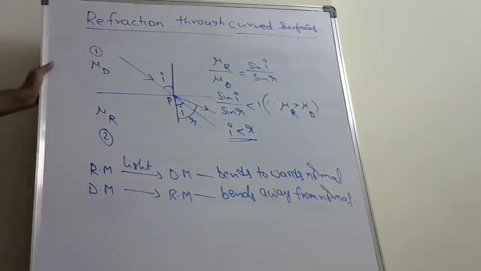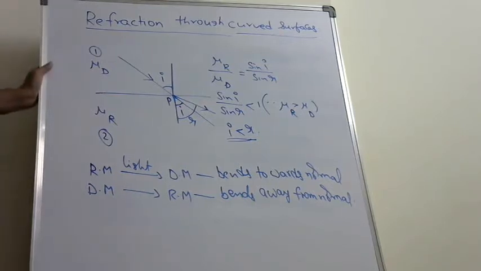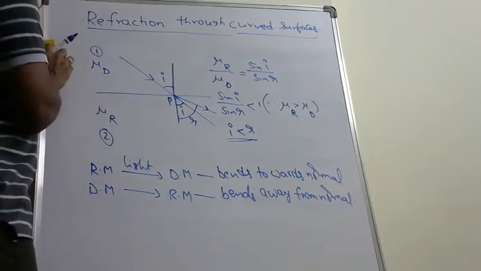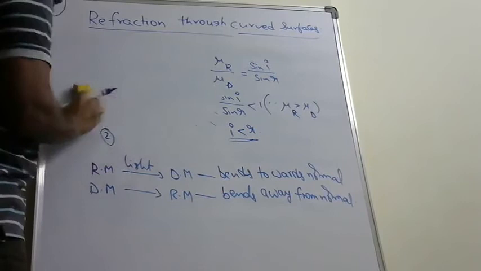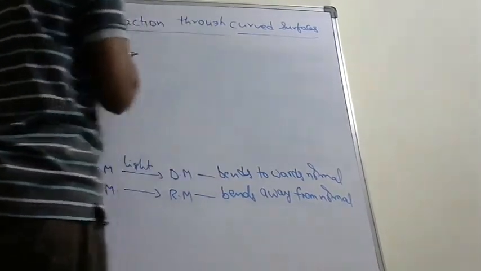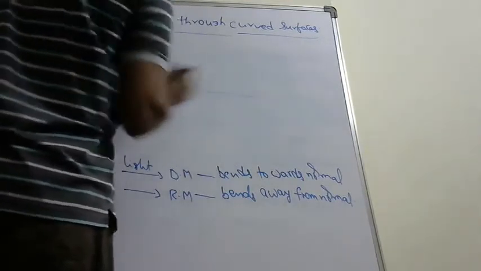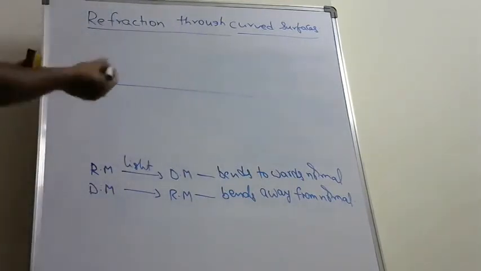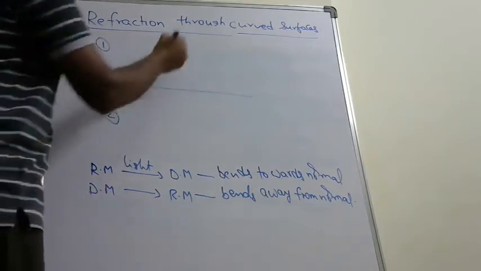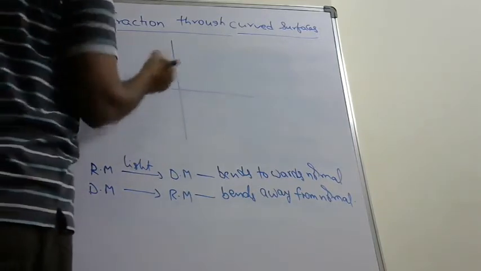Next, another application. If the light ray falls normally on the interface separating two media, this is the interface or boundary separating two transparent media 1 and 2. Light ray here falls along normal.